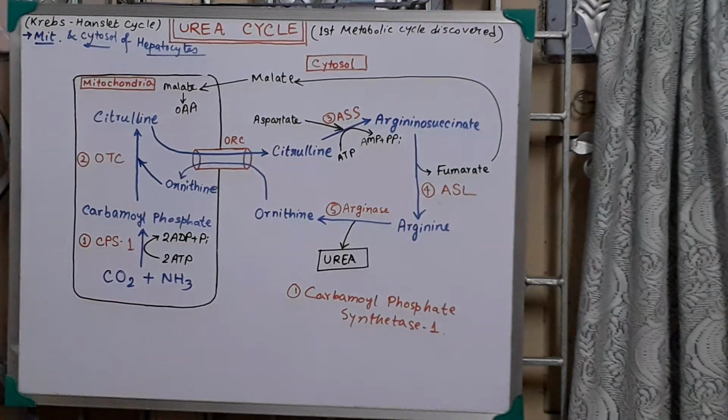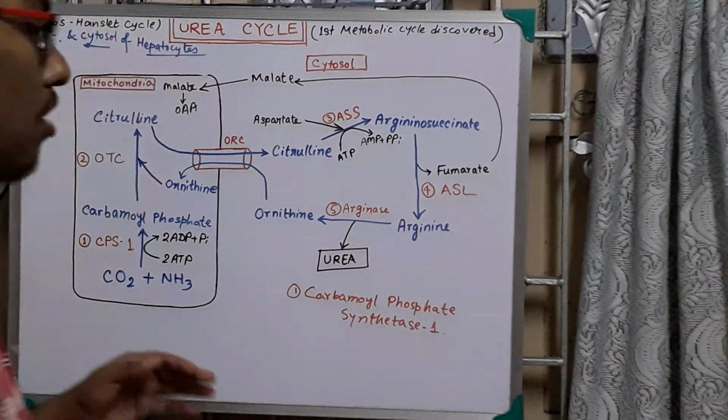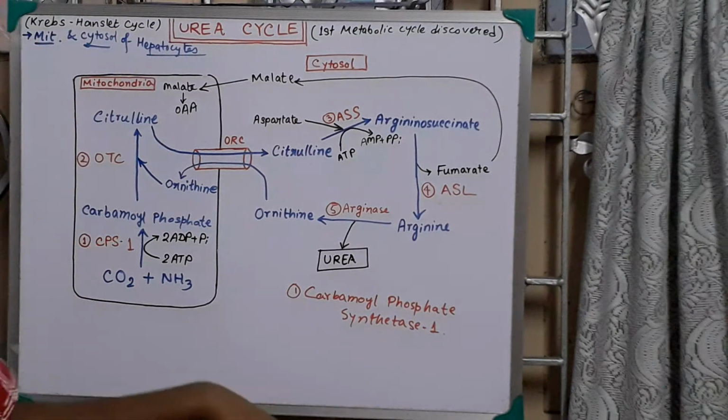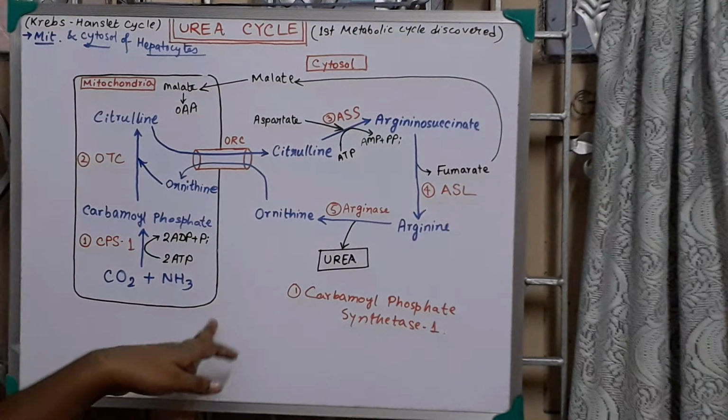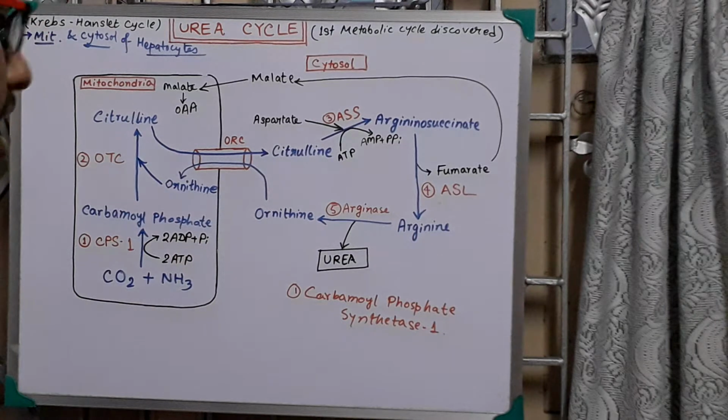Now what about carbamoyl phosphate synthetase 2? It is not our discussion topic. The CPS2 enzyme is required in pyrimidine synthesis. I will discuss the CPS1 and CPS2 difference in my next video.